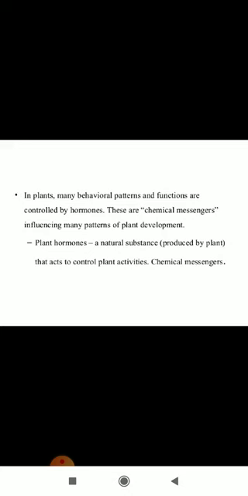In my previous lectures, I was talking about plant growth and development. I told you what is growth, I told you what is development, and all those processes. This plant growth and development occurs because of plant hormones.